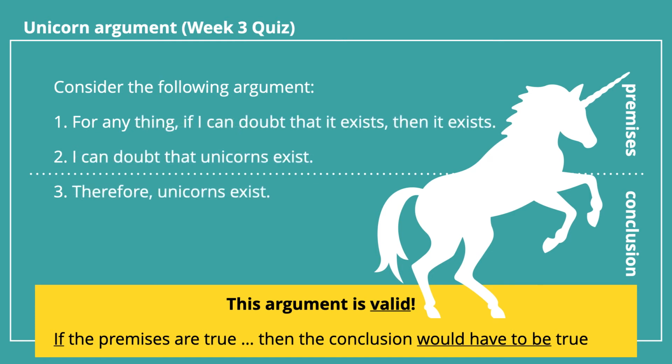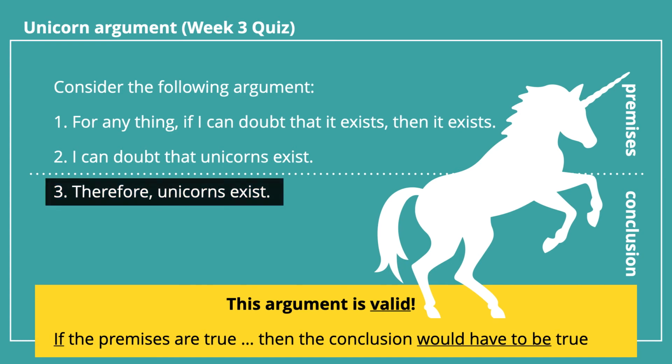If the premises are true, the conclusion would have to be true, right? So if it's true that for anything, if I can doubt it exists, then it exists, and it's true that I can doubt that unicorns exist, that would guarantee that unicorns exist. That's what the first premise says, right? Is if it can be doubted, then it exists. Second one says it's doubted. Conclusion says it exists. So this is a valid argument. If the premises are true, the conclusion must be true. It's not possible for the premises to all be true and the conclusion be false.